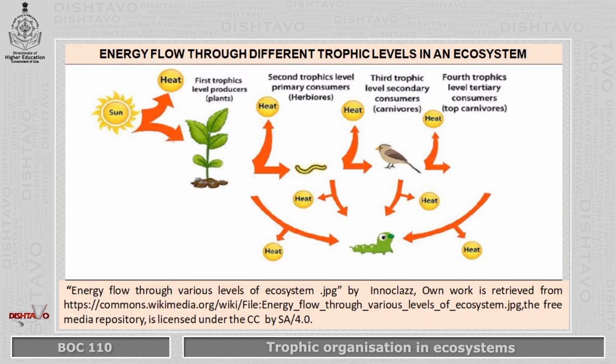So in all this, finally the decomposers make these consumers go back into nature. We have to remember over here, as the presentation itself suggests, that decomposers can decompose even the producers, or the primary consumers, that is the herbivores, or the secondary consumers, that is the carnivores, or the top carnivores, or even the omnivores. So at every level there is transfer of energy and there is release of heat.